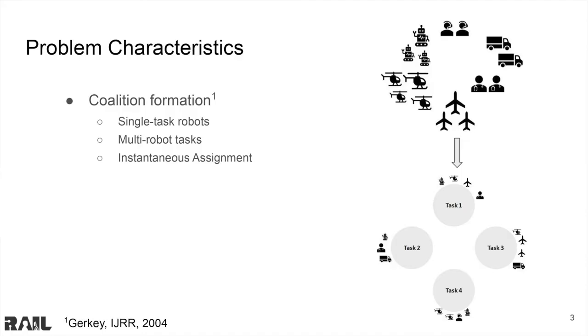The coalition formation problem involves single-task robots, multi-robot tasks, and instantaneous assignment. This means that each robot can only handle one task at a time, each task can be handled by multiple robots, and a robot does not change assignment after it has been assigned. Additionally, we account for uncertainty in agent capabilities.